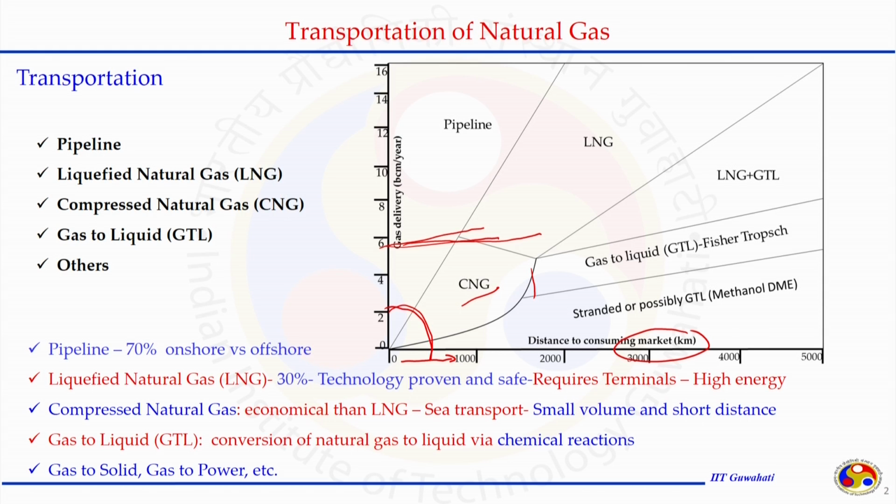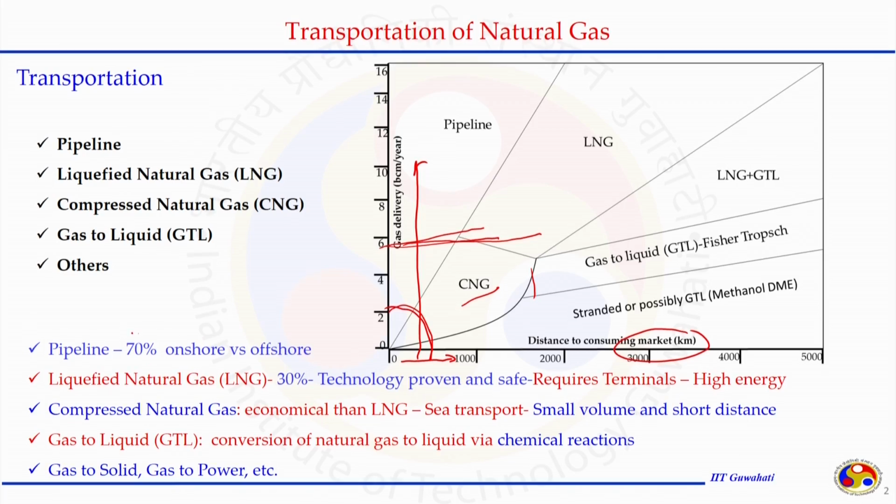But when the amount is too high for a short distance means around 1000 kilometer, it is not like 1 meter or 1 kilometer or just 10 kilometer, it is a 1000 kilometer distance, significant high, but compared to one continent to other continent or from one country to a country where it needs to be transported through a sea line, then the mode will be different. So, if the distance can be covered by the land and the pipeline can be laid out even on the onshore or offshore, and the quantity is significant high, we should choose the pipeline system.